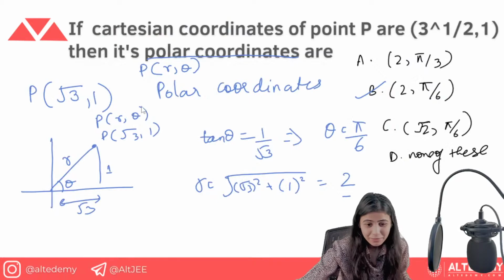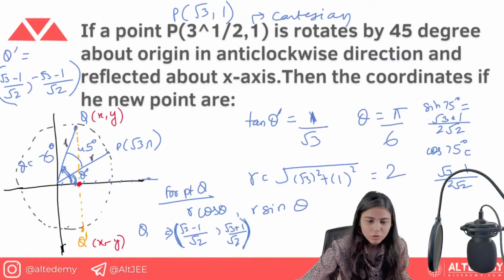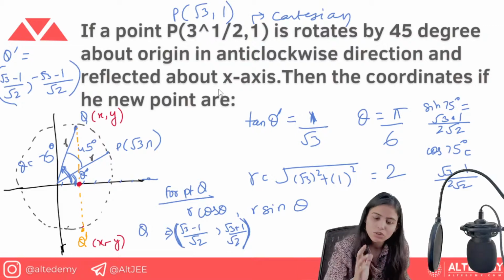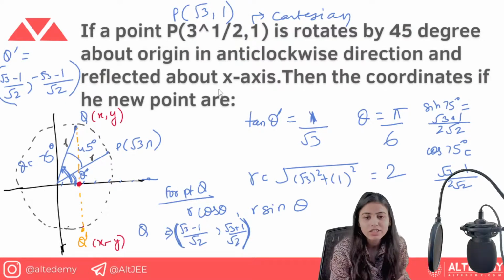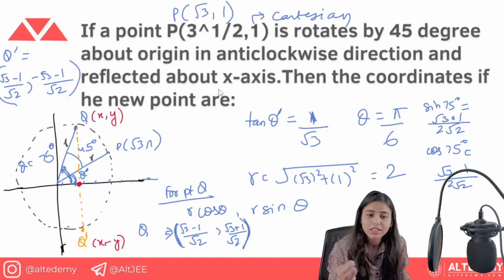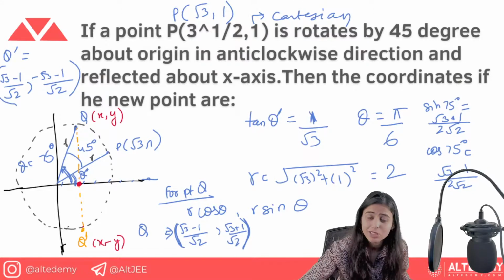Okay, now it was given that the Cartesian point was given and you had to calculate the polar. Simple thing, r comma theta. So you have to calculate the r and you have to calculate the theta. You calculated both, you got the answer. In this, we were given one point. We have to calculate the rotated one and then we have to figure out the image of that. Simple thing, we just calculated first the rotated point, and from that we calculated the image point. In this the key was that if a point is rotated, then the r does not change. It is like the radius of the circle. R does not change for that point. Rotation does not change the r, it only changes the theta.